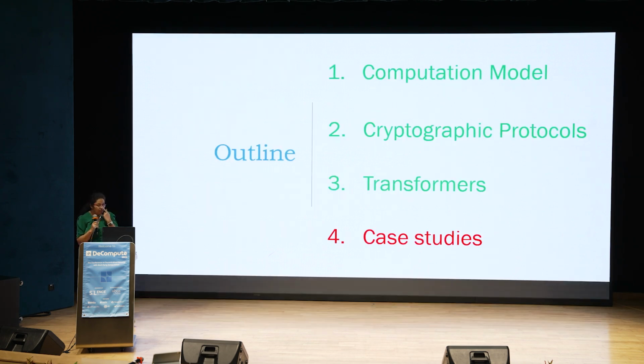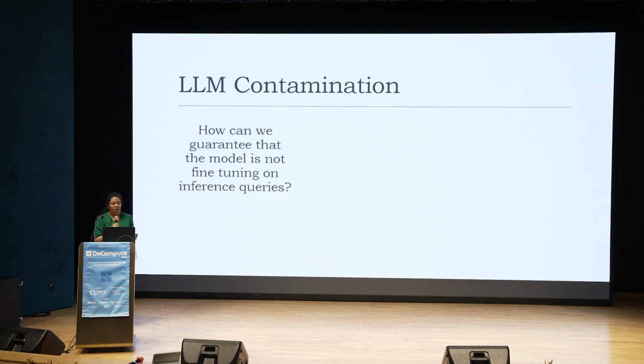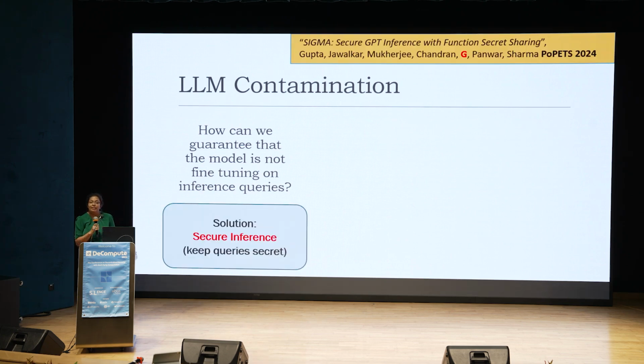Okay, finally, I'll move to the case studies. It's a quick thing. What we are realizing today is that there are two kinds of contamination of LLMs being talked about. The first is, how can I guarantee that my inference queries are not being used to fine tune the LLM model? This is called contamination of the LLM with sensitive inference queries. And here, secure inference provides a very neat and clean solution, in that it does not leak the inference queries to the model, and our work like Sigma enables this.